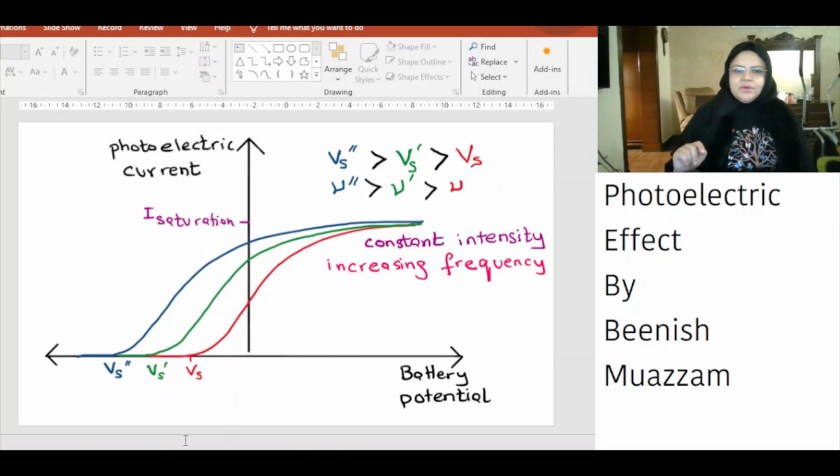As the frequency of incident light increases, the kinetic energy of photoelectrons increases. Since photoelectrons have higher kinetic energy, greater stopping potential is needed to make them stop. Since the intensity of light is constant, the number of photons striking the metal plate is the same. Therefore, saturation current, that is due to photoelectrons reaching the collector and passing through the ammeter, is the same.